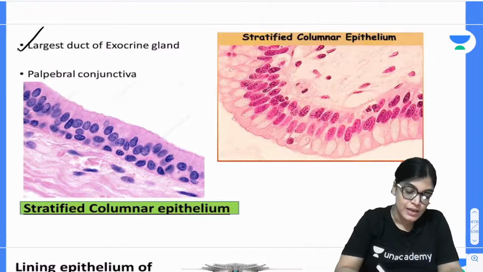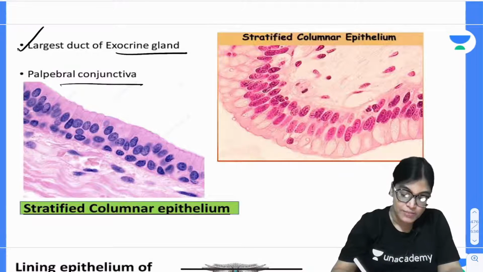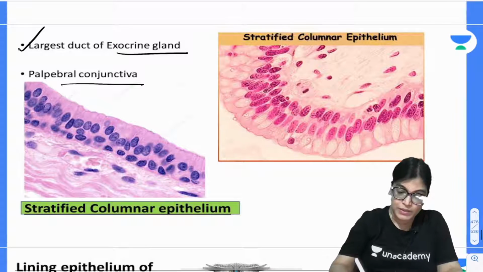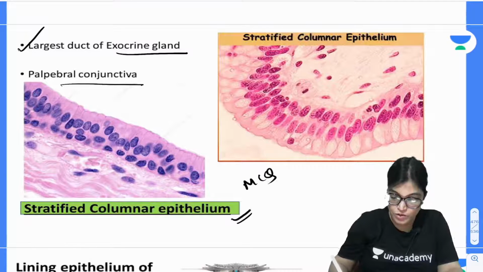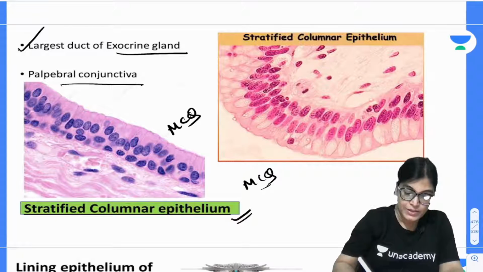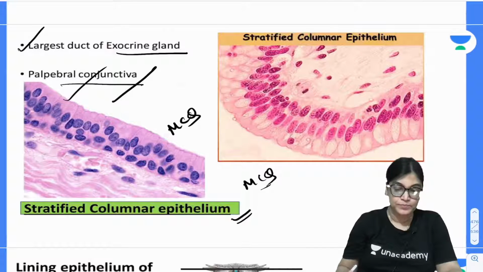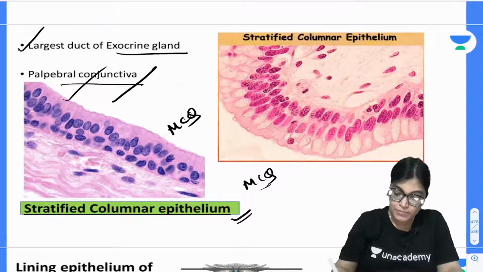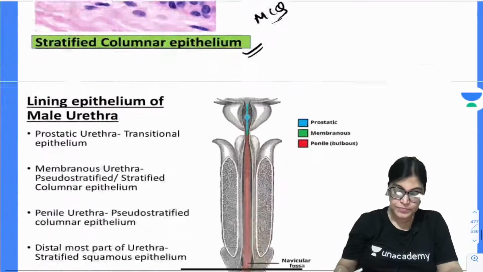So the largest duct of the exocrine gland and the palpebral conjunctiva, these two are examples of stratified columnar epithelium. Again important for your MCQs. So do revise, this is very important for your MCQs, the examples of stratified columnar epithelium. You can see here multiple nuclei and the epithelium is column-like, so it is stratified columnar epithelium.